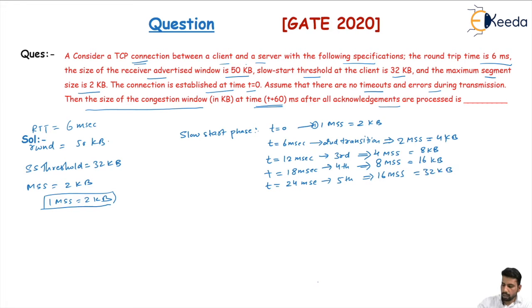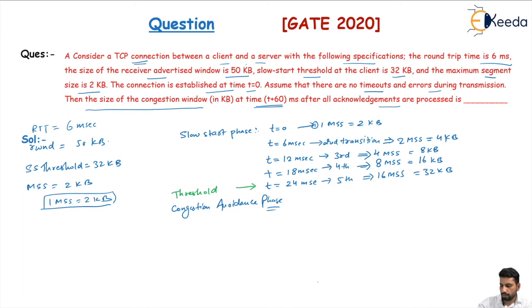For this one, the threshold is reached at this point. The slow start threshold is reached. When the slow start threshold is reached, the slow start phase stops, and the congestion avoidance phase starts. So the congestion avoidance phase starts from here.